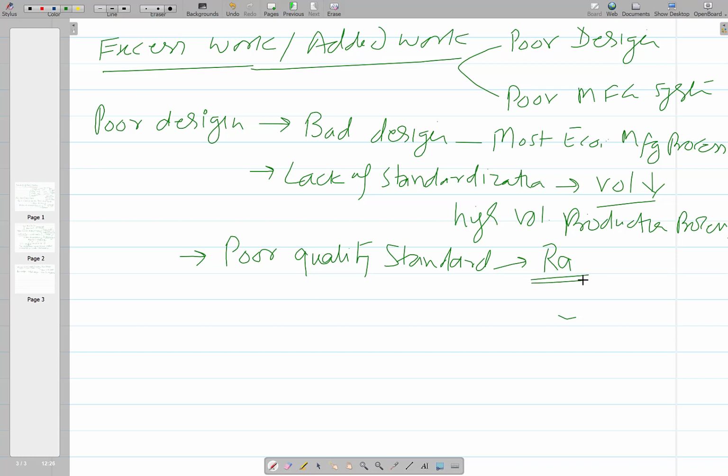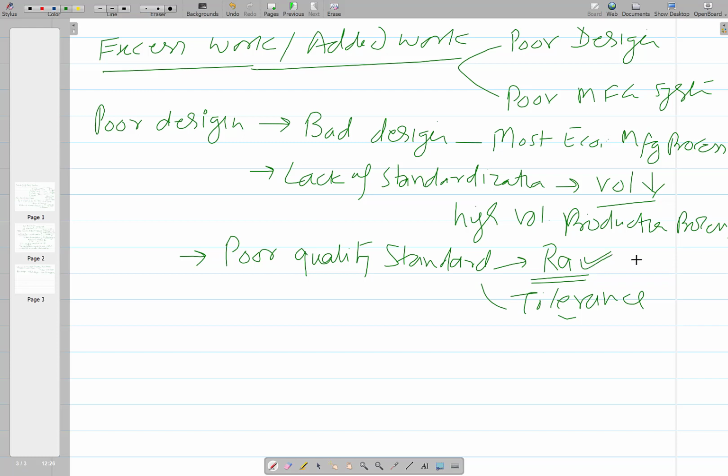Like say Ra, surface roughness, is one thing, and then another one is the kind of tolerance. How close a tolerance is to be maintained is not set appropriately. Either it is too high or too low. So too high a tolerance may lead to a lot of rejections, and too low a tolerance may lead to unnecessary extra work being done, which is not needed for a given application. Okay, so this is about the inappropriate selection of quality standards.